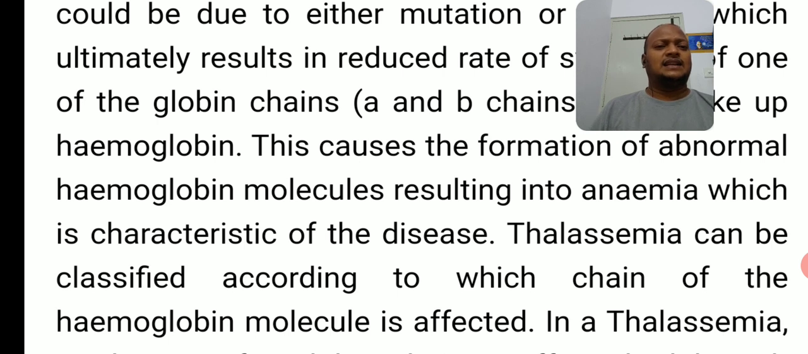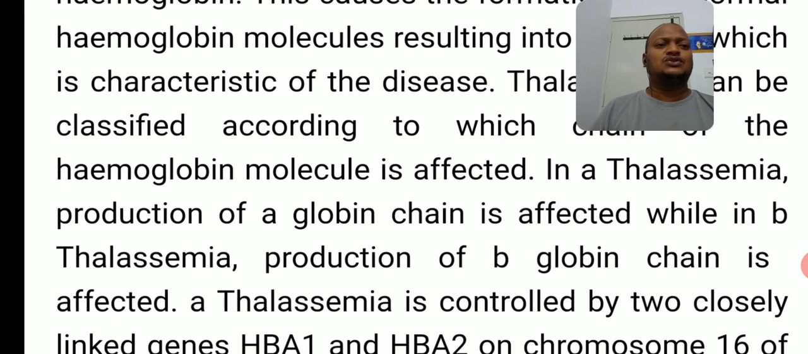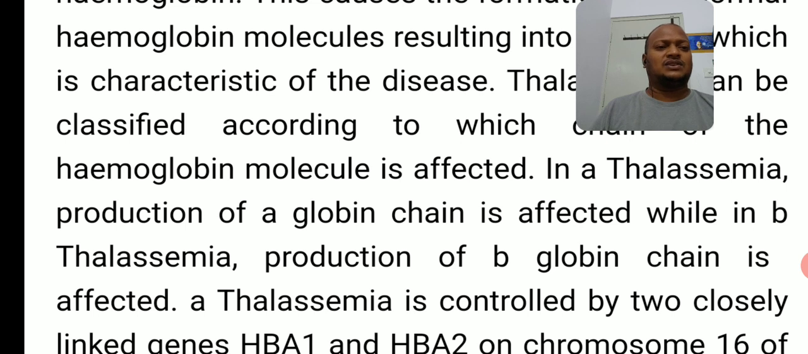Next one, thalassemia can be classified according to which chain of the hemoglobin molecule is affected. So thalassemia is classified into two different types based on which hemoglobin chain is affected. There are two different types of thalassemia. The first one is alpha thalassemia, the next one is beta thalassemia.